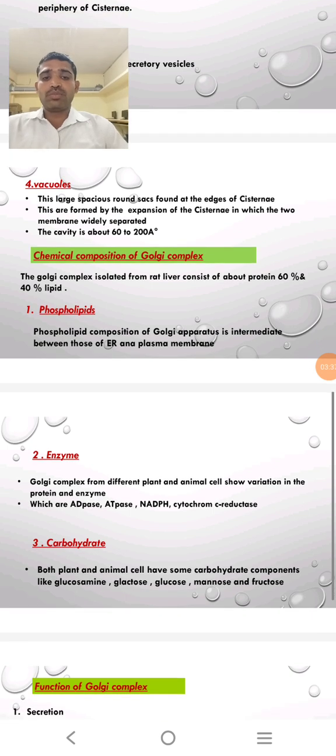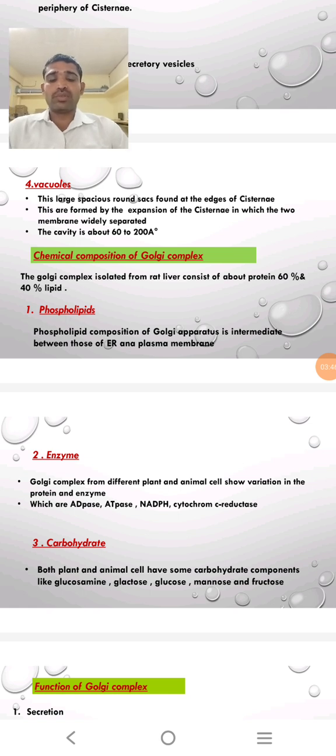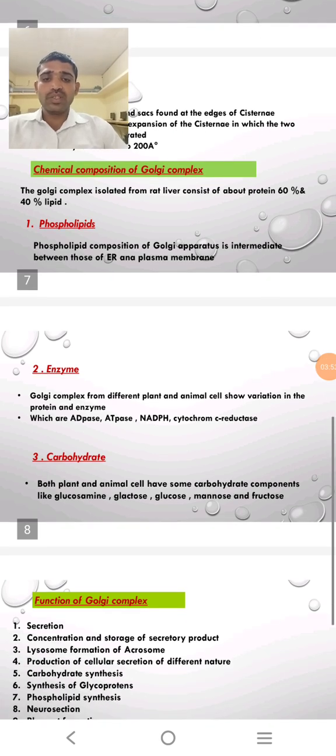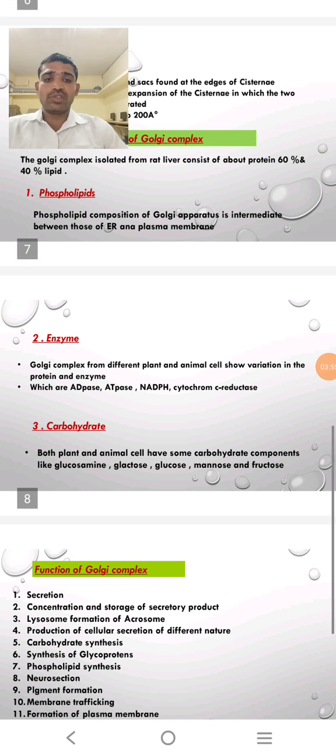Then the chemical composition of a Golgi complex. The Golgi complex isolated from rat liver consists of about 60% protein and 40% lipids. The lipids are phospholipids. The phospholipid composition of a Golgi apparatus is intermediate between those of the endoplasmic reticulum and the plasma membrane. These phospholipids are present in the plasma membrane or biomembrane, which surrounds the boundary of the cell.